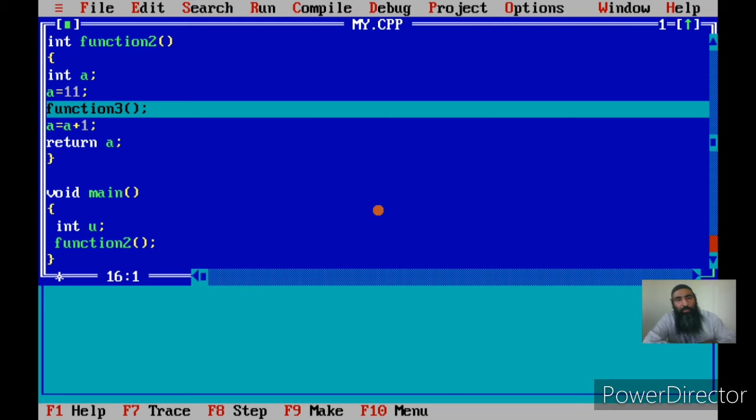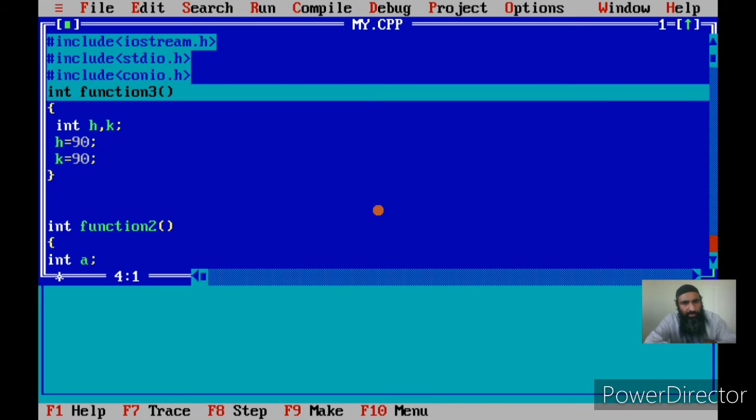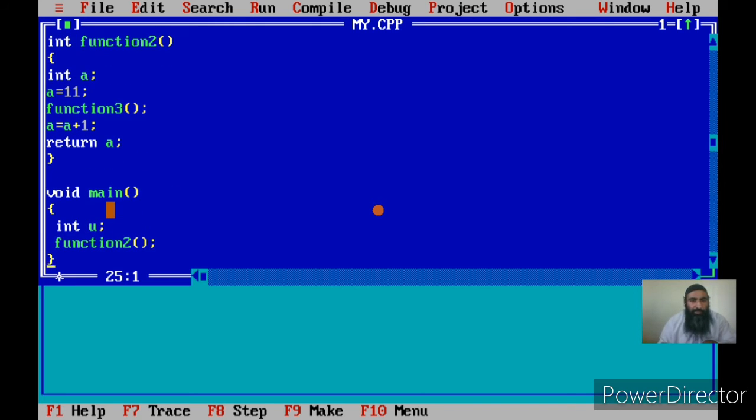So the return, now where should we return? Should we return to the main or should we return to function 2? Logically it is clear that function 2 has not been executed completely yet, and main has also not been completely executed yet. Now control should be transferred to function 3, since the calling function is now function 2, not main. Initially the calling function is main because it is calling function 2.